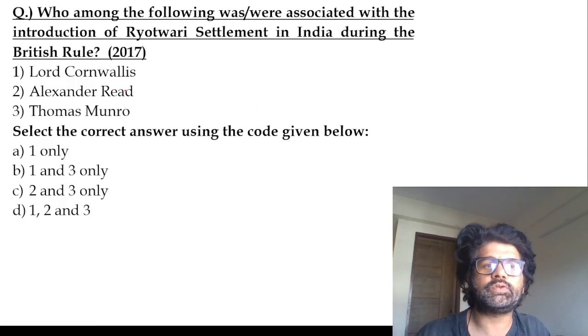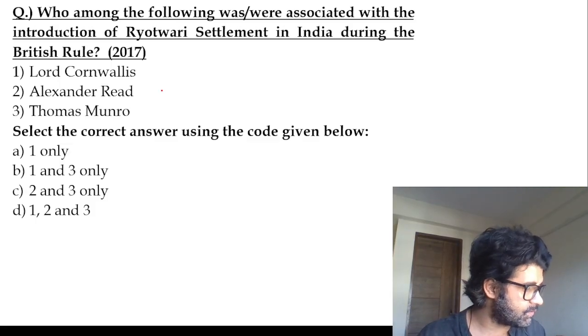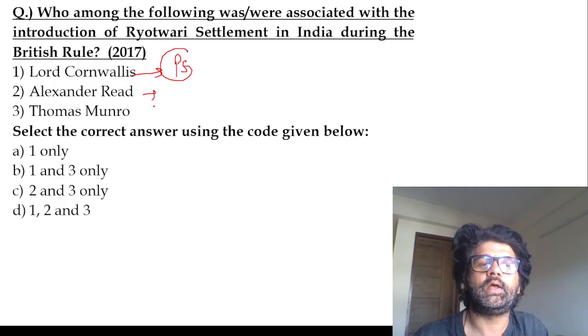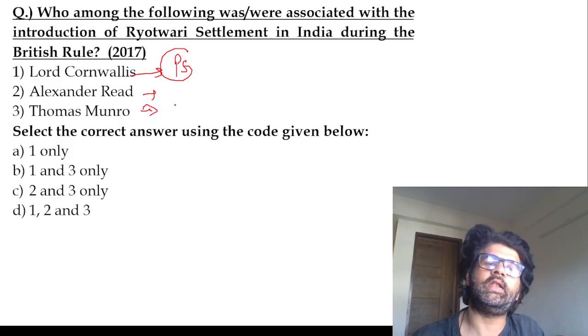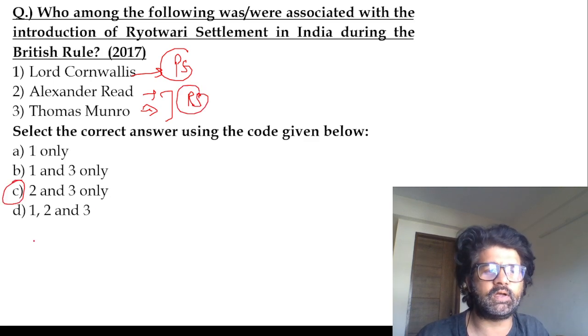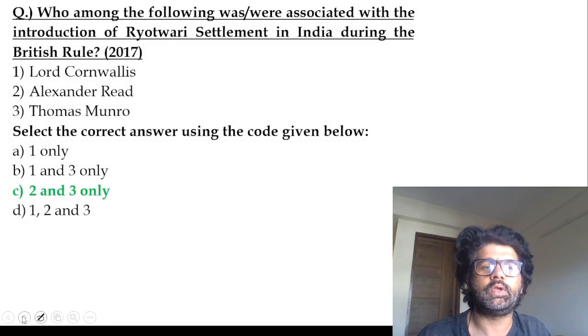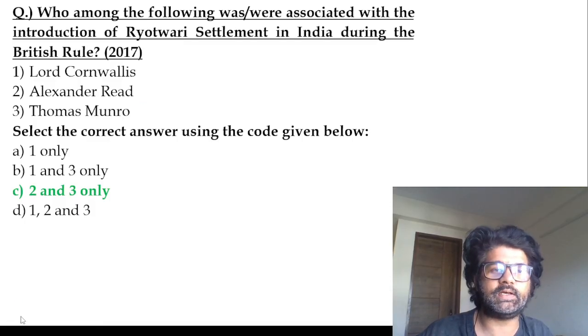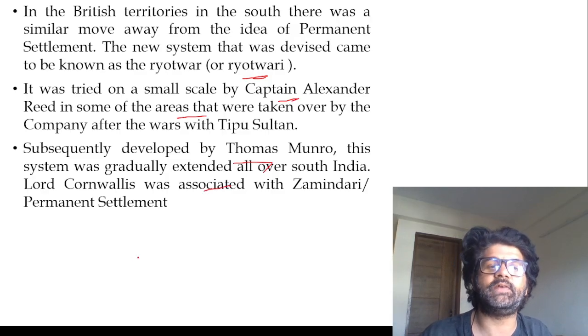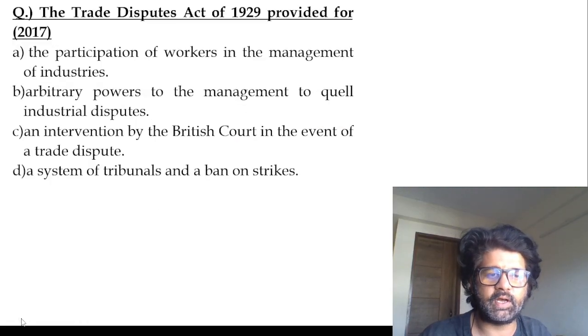Who among the following is or was associated? I think this was the first question which we have discussed about Ryotwari and Mahalwari, and there I have told you. So Ryotwari settlement, Cornwallis is associated with permanent settlement. Alexander Read, Thomas Munro associated with Ryotwari settlement, second and third. They introduced it in southern India. Why? Because the concept of zamindari is comparatively absent here. British territories, you can see all these things. Captain Alexander Read first tried it in some area, and Thomas Munro extended it. Lord Cornwallis associated with zamindari or permanent settlement.